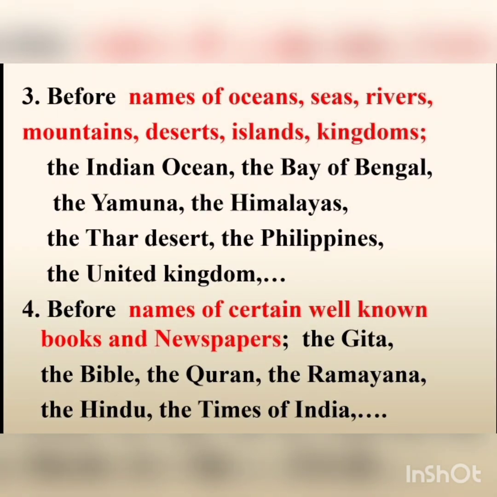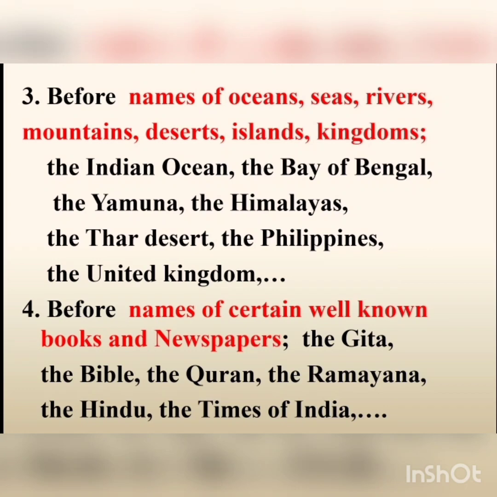We use the before names of oceans, seas, rivers, mountains, deserts, islands, kingdoms, and so on. The Indian Ocean, the Bay of Bengal, the Yamuna, the Himalayas, the Thar Desert, the Philippines, and so on.